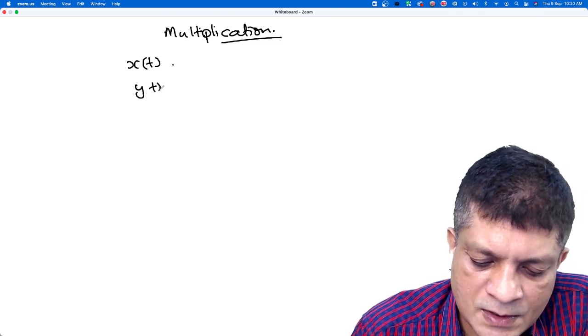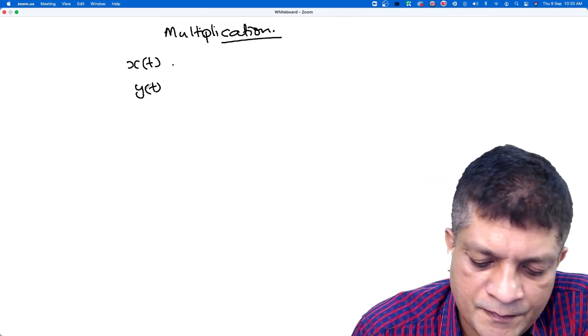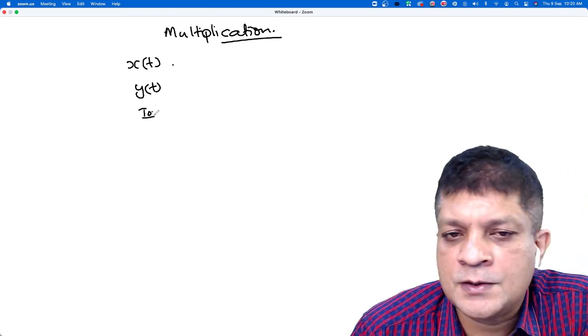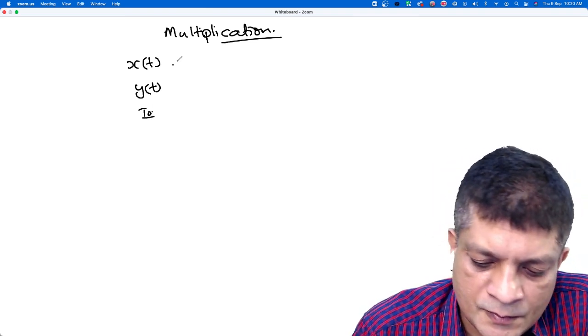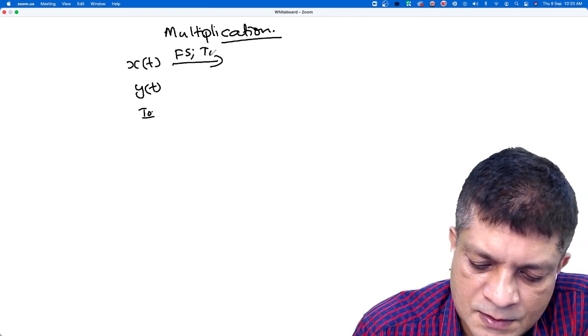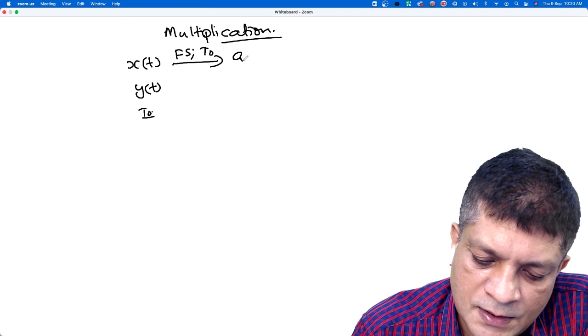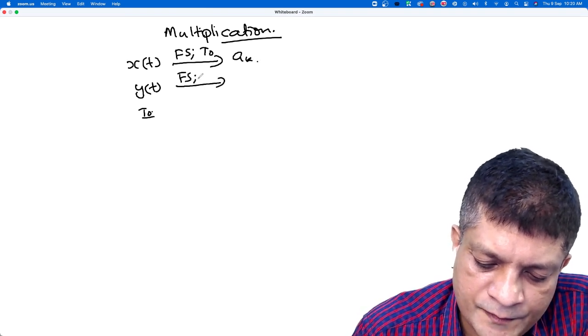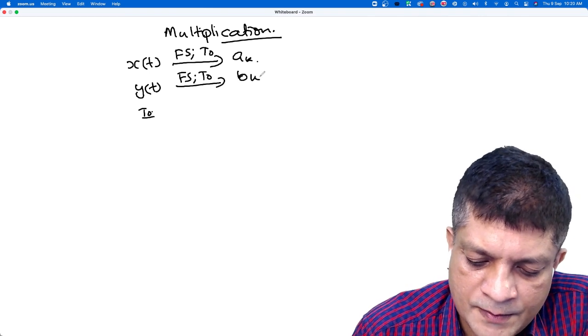Consider two signals xt and yt. Both are periodic with period t naught. And if we write the Fourier series representation with period t naught, the coefficients are ak and bk.